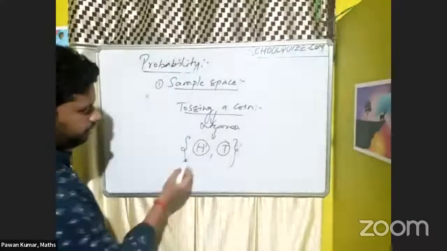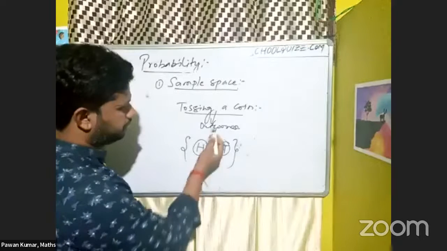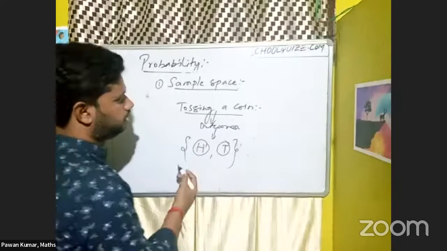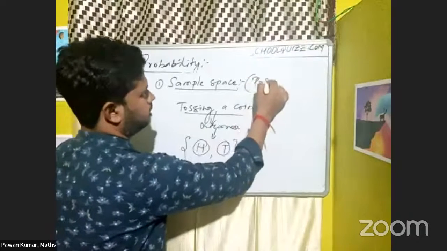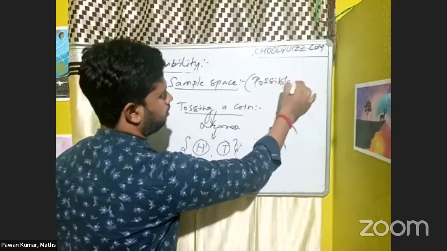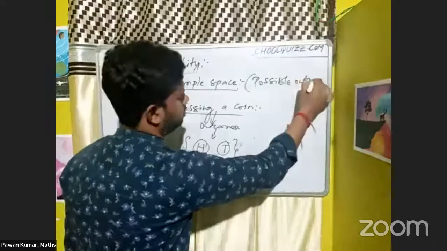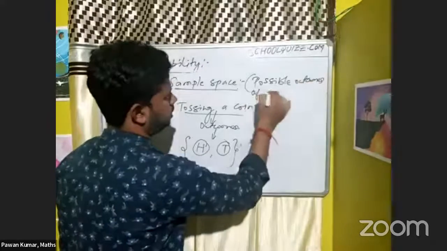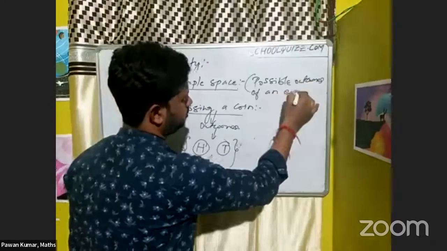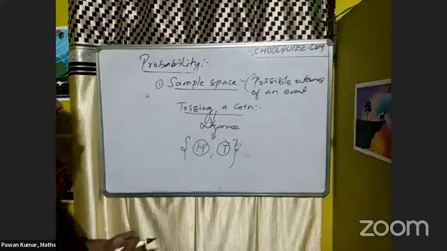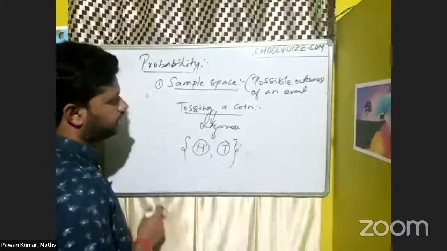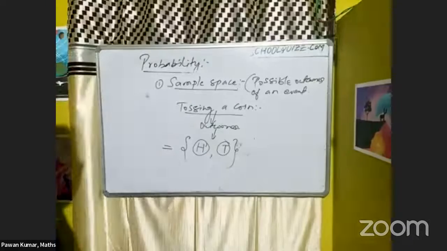So when I mention those terms, whatever the possible outcomes for all, so possible outcomes of everything, sample space is nothing but possible outcomes of an event. If I'm saying tossing a coin, this will be the sample space.